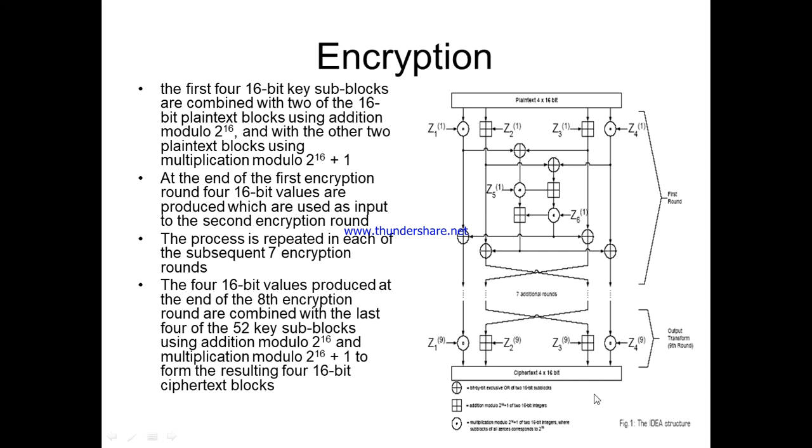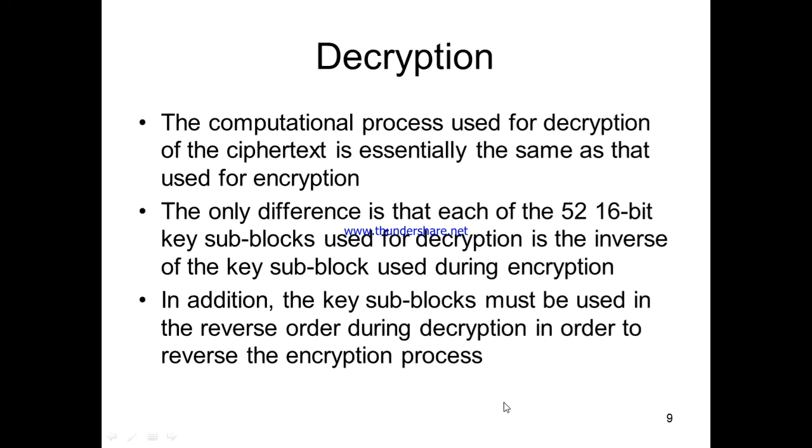The same process we are going to apply, and in the last round the remaining 4 sub keys we are using: Z1 multiplication modulo, Z2 addition modulo, Z3 addition modulo, and Z4 multiplication modulo. So this is how the IDEA algorithm is going to perform the encryption. Clear? And coming to the decryption process.